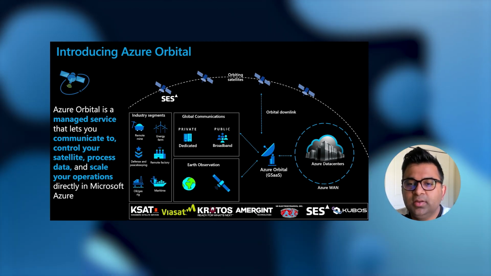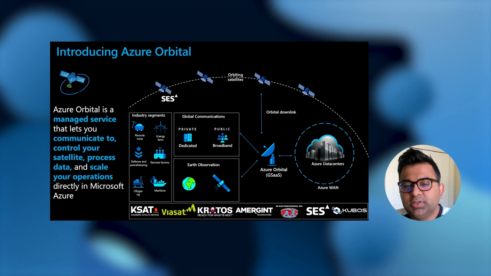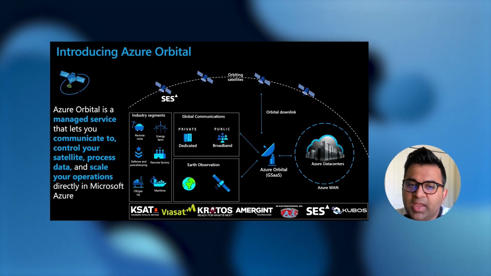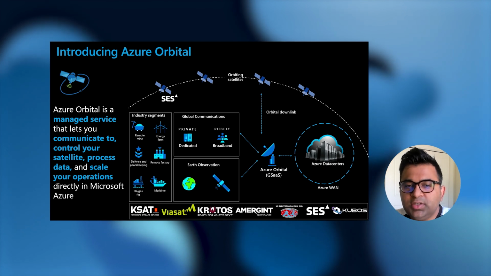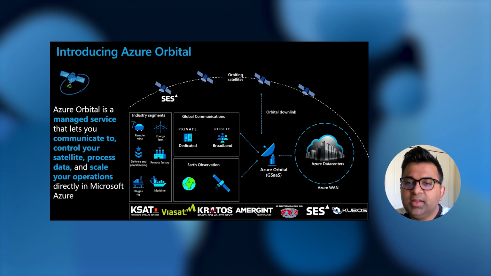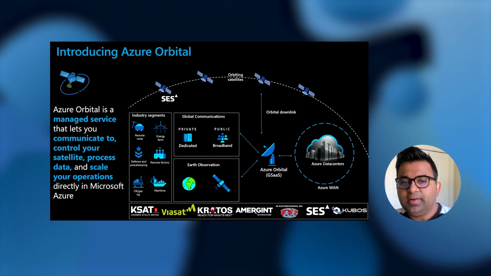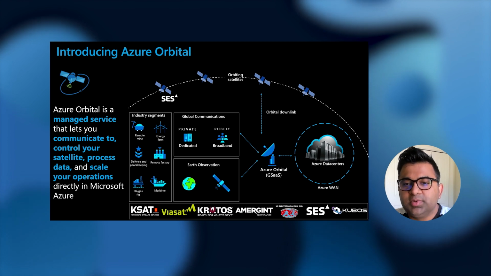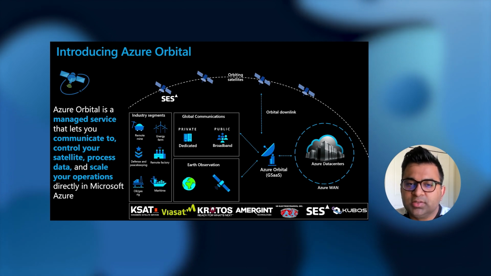Our approach with Azure Orbital has been partner-led. Our goal has been to build a vibrant ecosystem of partners to jointly create more value both for our partners as well as our customers. In addition to building our own ground stations, we have partnered with KSAT, Viasat Real-Time Earth Platform, and US Electrodynamics to enable our customers to use these partner ground stations to downlink and process data in Azure.